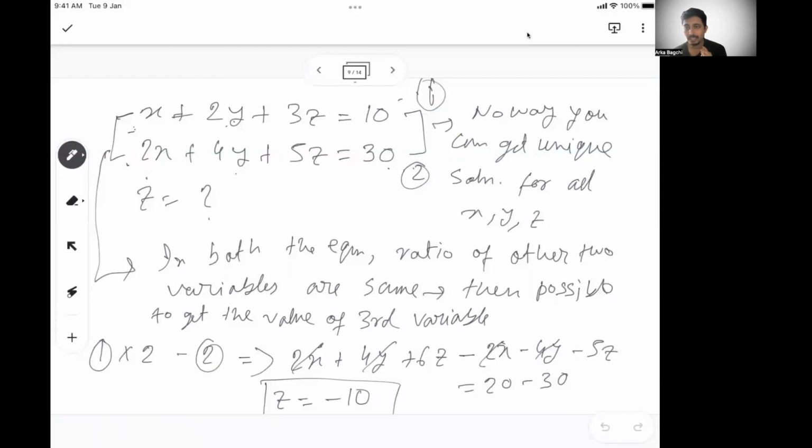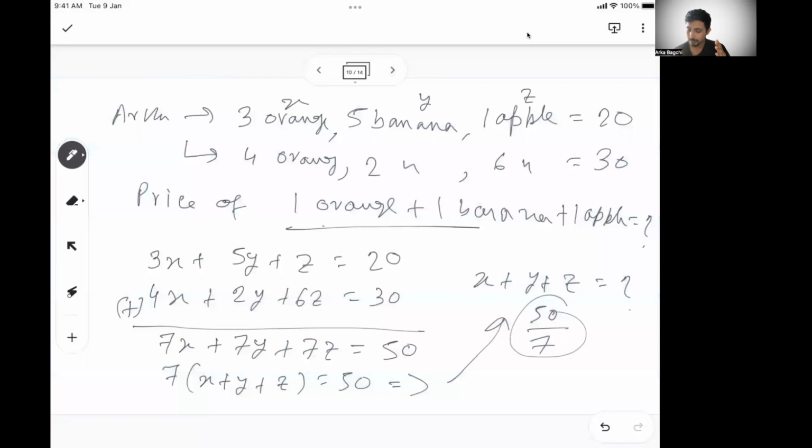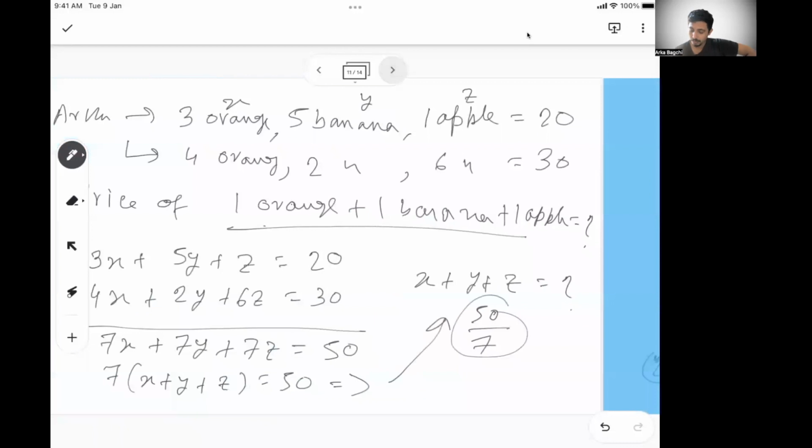You may not get individual values of each variable, but you will still be able to find one variable when the ratio of the other two variables is the same. It is also possible to find a set of expressions when two equations, three variables are there. You can find a particular combination of values, but not the individual values.